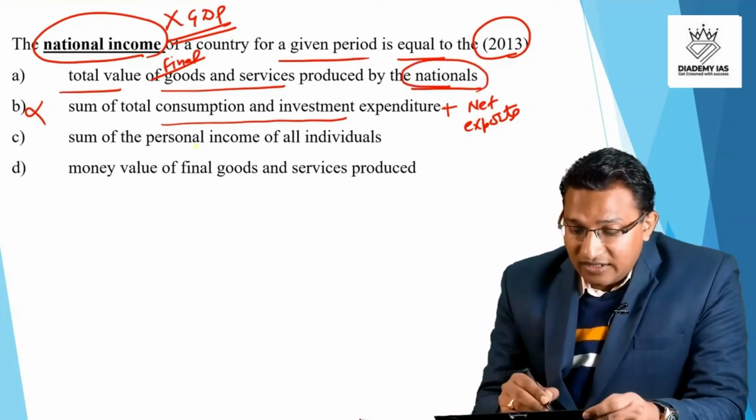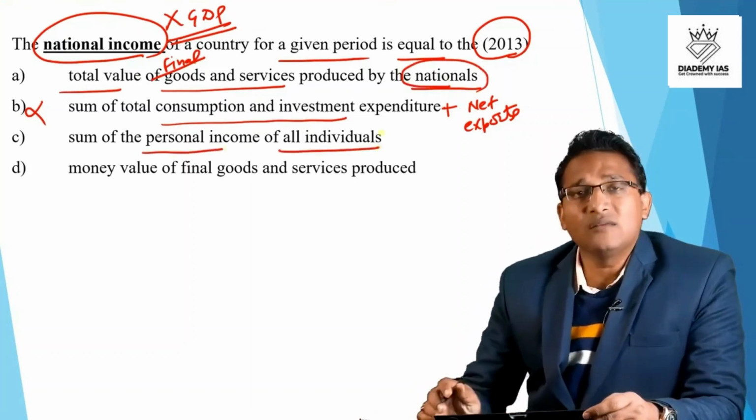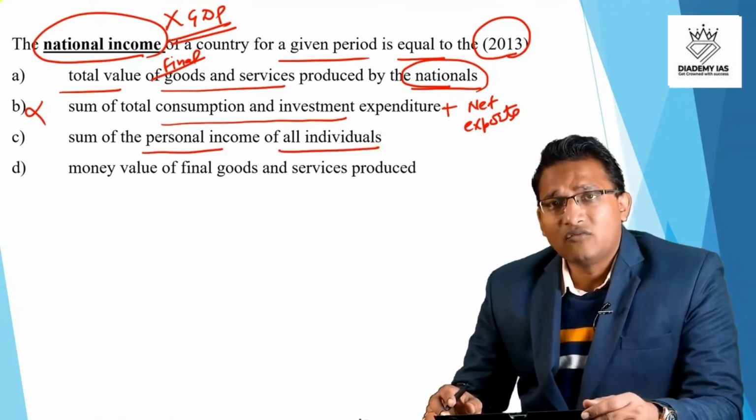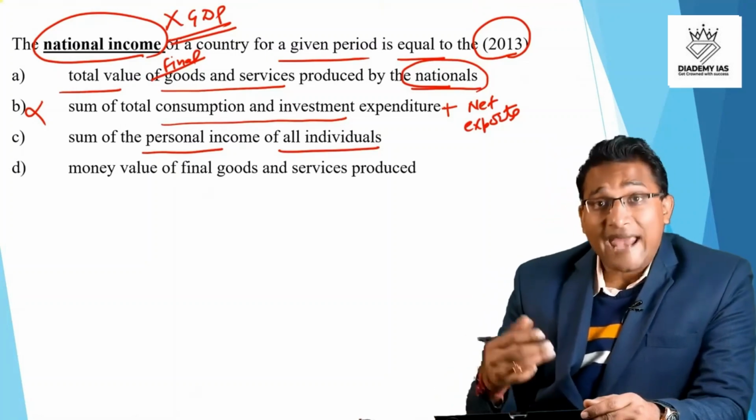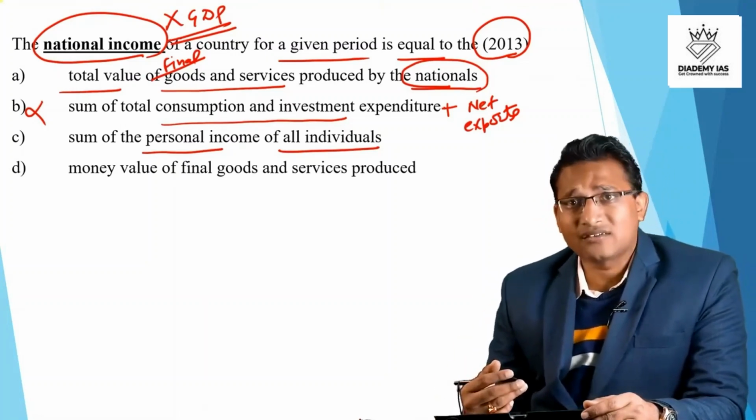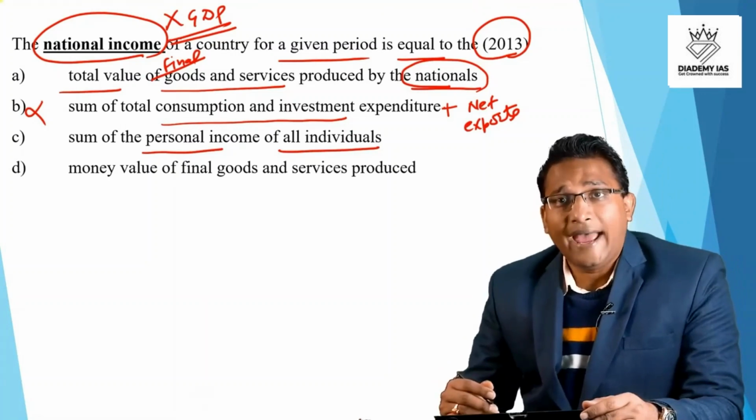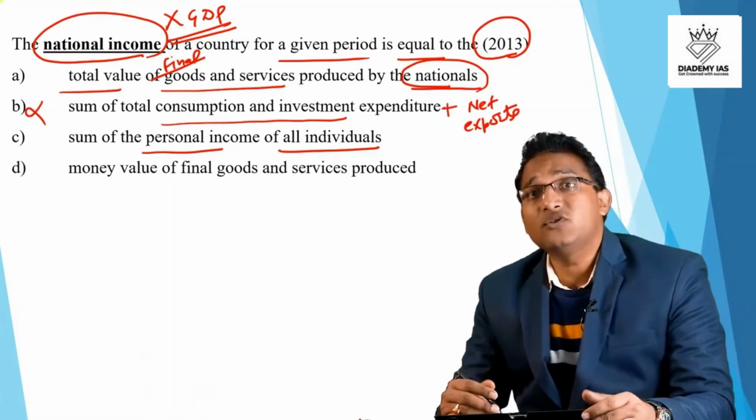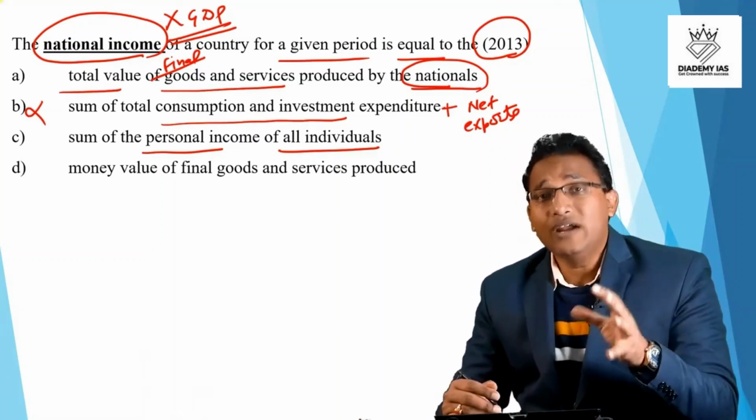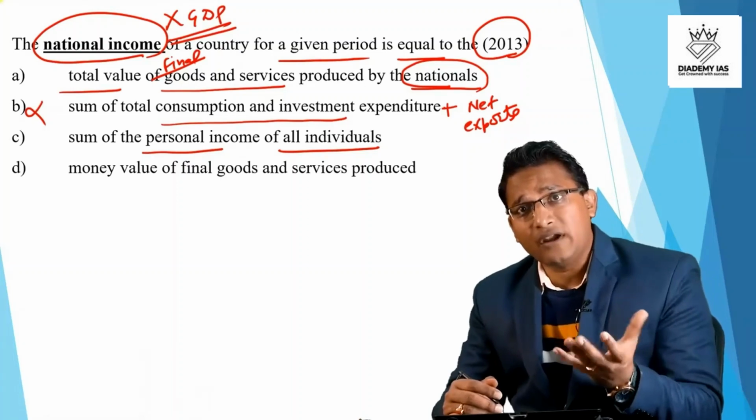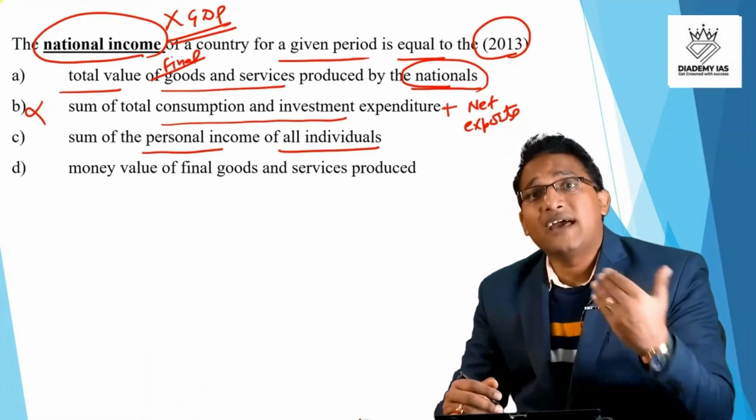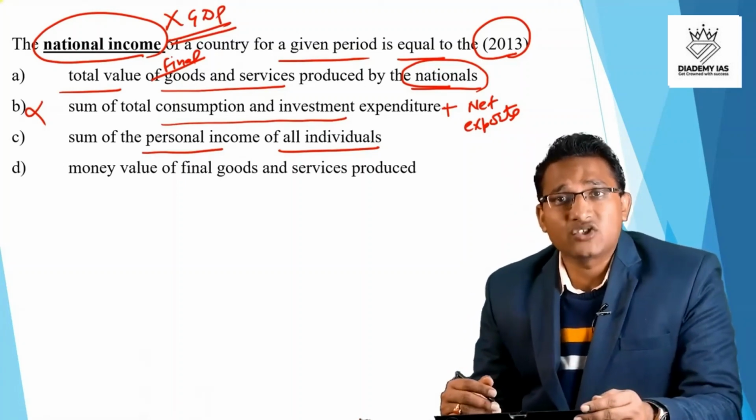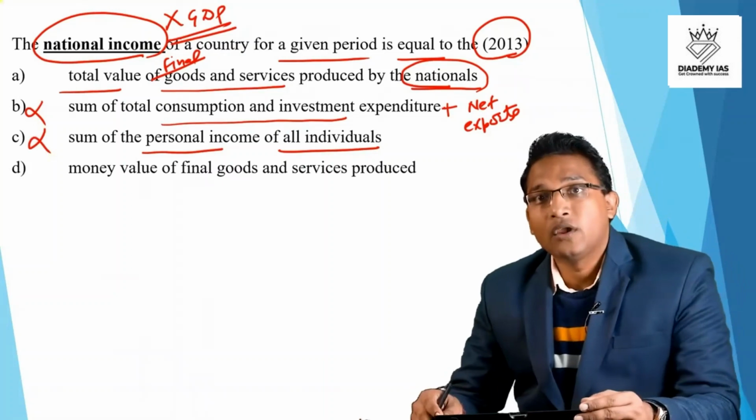Then sum of the personal income of all individuals. Personal income of all individuals, no, we haven't gone through any formula for deciding the national income of a country by just adding the personal income of all the individuals. Not necessarily, because personal income has different dimension. National income has different dimension. In the personal income, we are seeing that retained profits of the corporate are not included here. The taxes are deducted, right? So this is not equal to national income. So this option is also wrong.